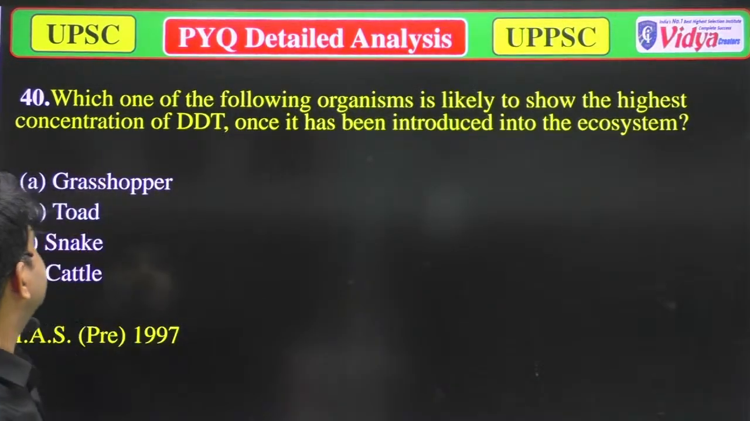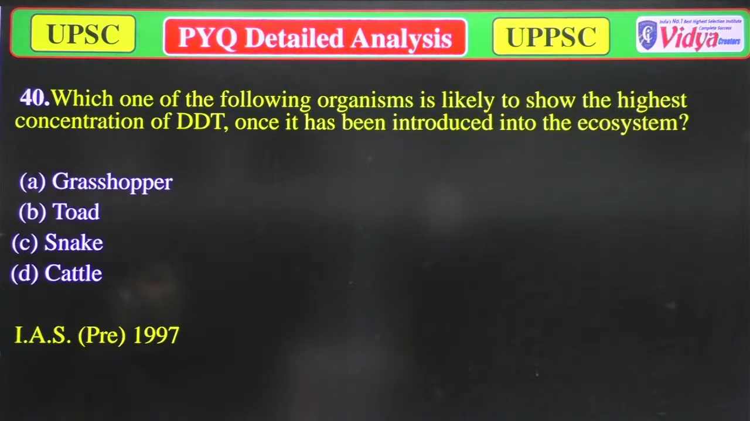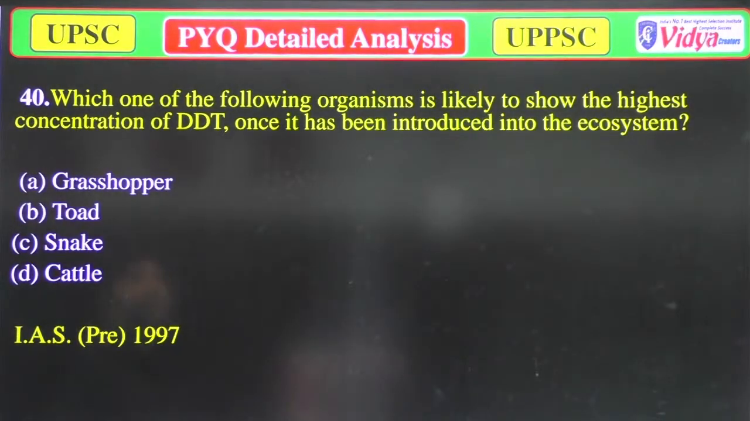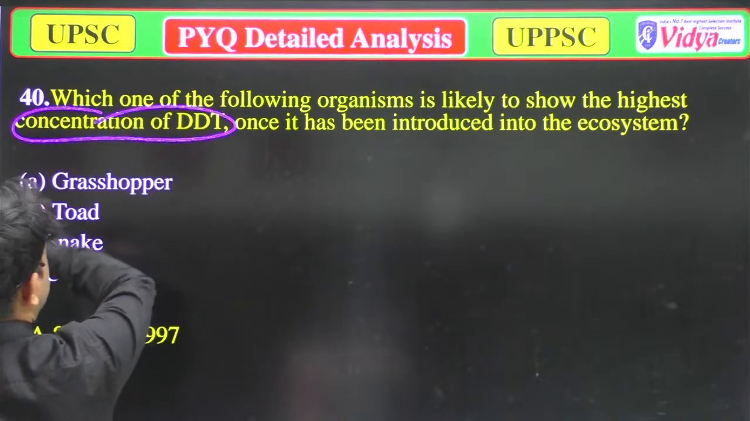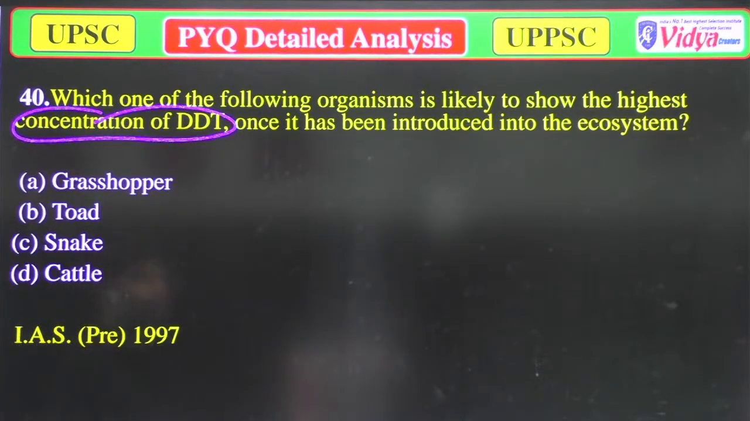Our next question is, which one of the following organisms is likely to show the highest concentration of DDT once it has been introduced into the ecosystem? A. Grasshopper, B. Toad, C. Snake, and D. Cattle. So we have to talk about the DDT.